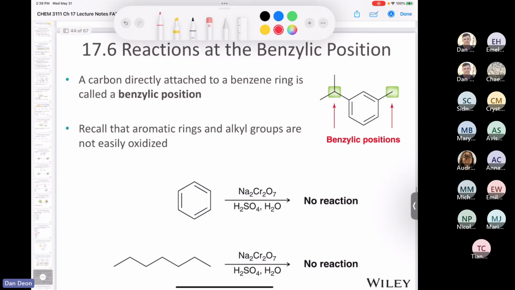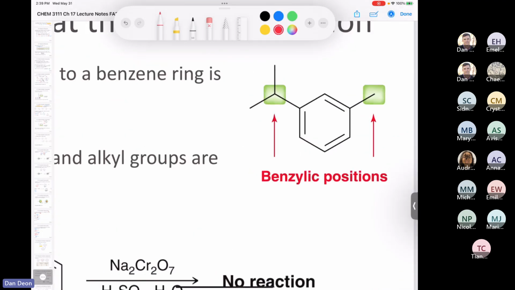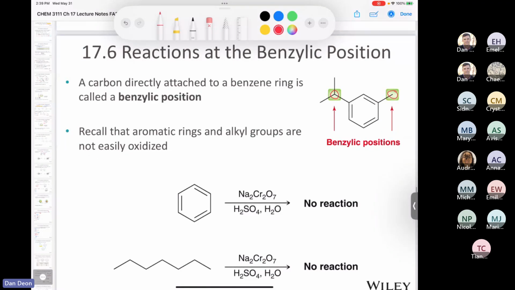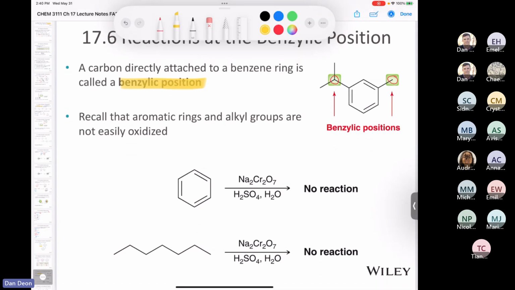Well, let's move on to section 17.6. We're out of aromaticity and looking at some reactions at the benzylic position. And hopefully you remember what a benzylic position is. If you have an aromatic ring, like a benzene ring, and you go one carbon away from the ring, you would call that position a benzylic position. You've got to have that memorized: a benzylic position is a carbon directly attached to the benzene ring. Now it says here, recall that aromatic rings and alkyl groups are not easily oxidized.